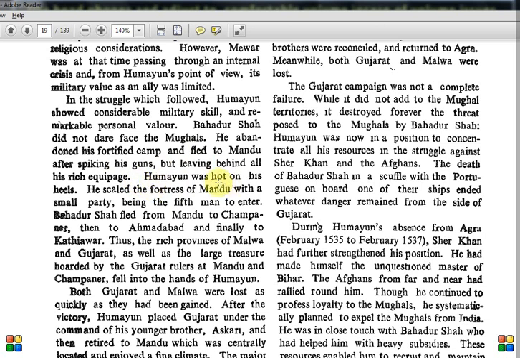So Humayun was hot on his heels. This kind of phrase, hot on his heels, is what will come in your English paper, the paper B which you have to write, the compulsory paper of 300 marks. They'll give you five phrases like this and tell you to form sentences. It's a repeated thing which comes every year.